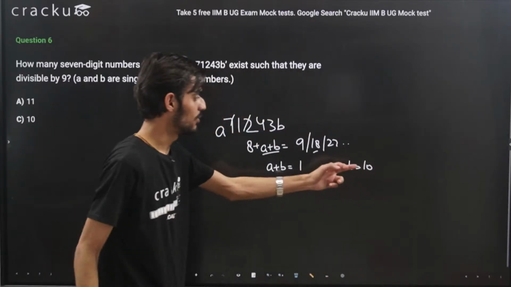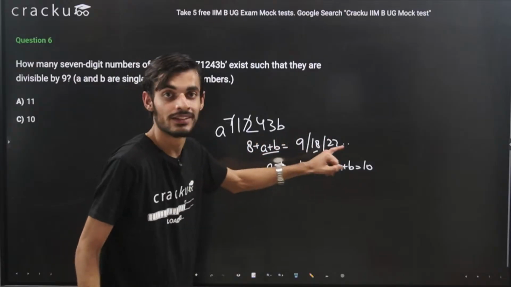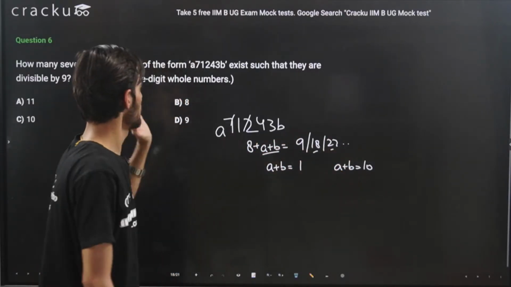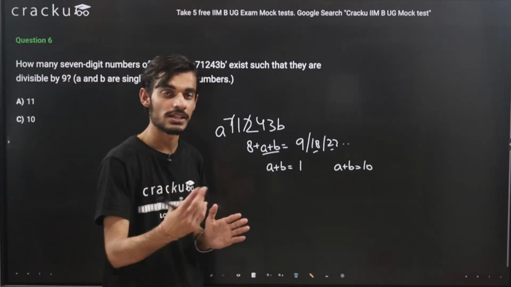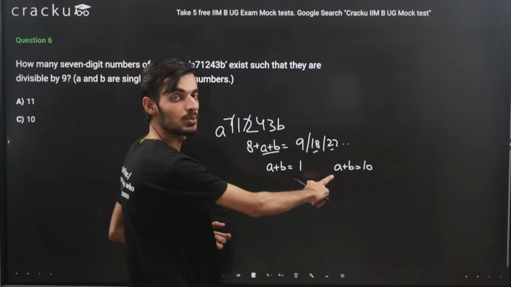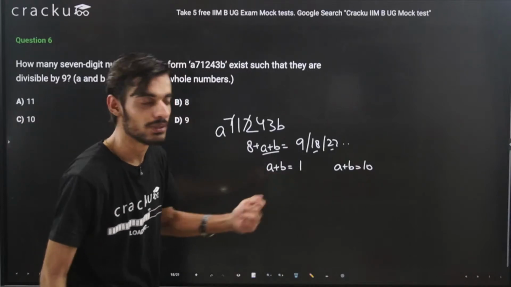And we can't take it further because for 27, the value of A plus B will be equal to 19. And like I told you in the last slide, because A and B are single digit whole numbers, the maximum value of A plus B can be 18. So it can't exceed 18, and for 27, it will be equal to 19. So there are only two possible cases. Let's try to see what all values we can have for A and B.